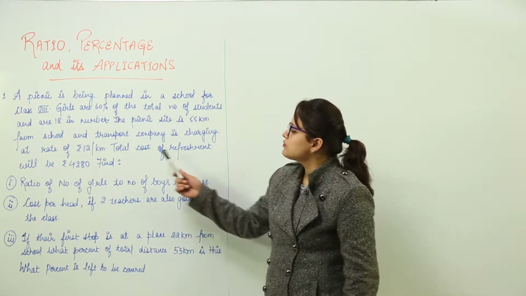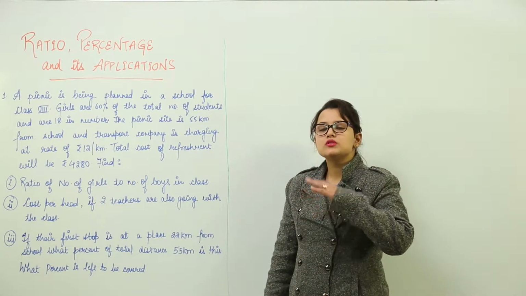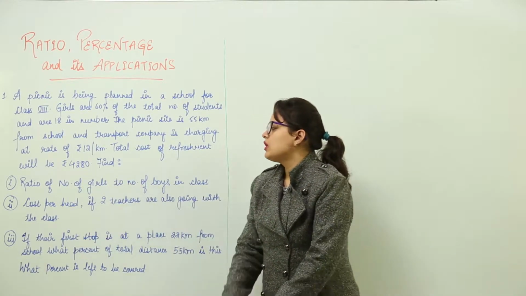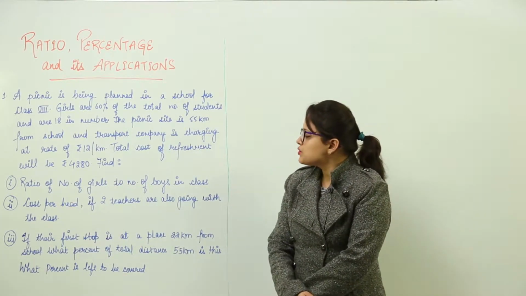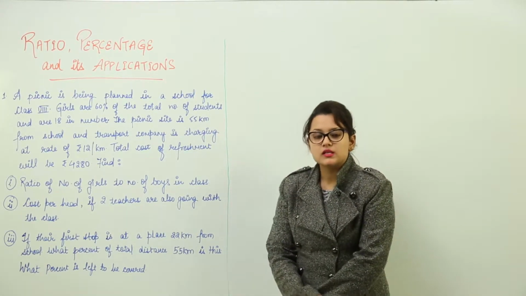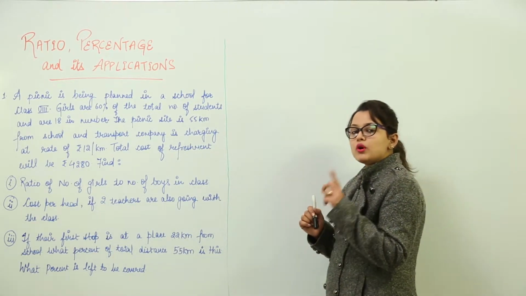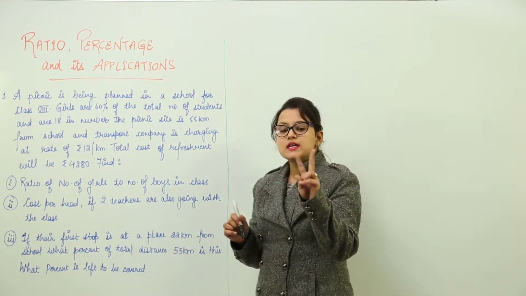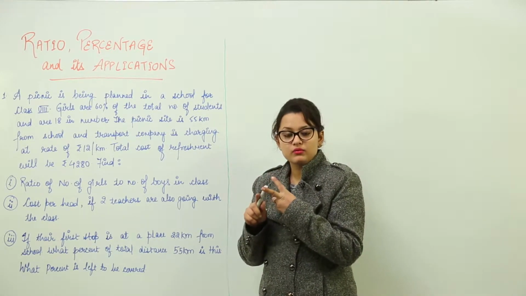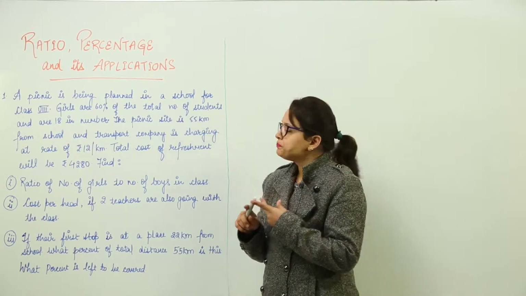Now the total cost of refreshment is 4280. The total refreshments distributed on the picnic cost 4280. Now what do we have to find? The ratio of the number of girls to the number of boys in the class. To find this ratio, we need two quantities: the number of girls in the class that went to the picnic and the number of boys.